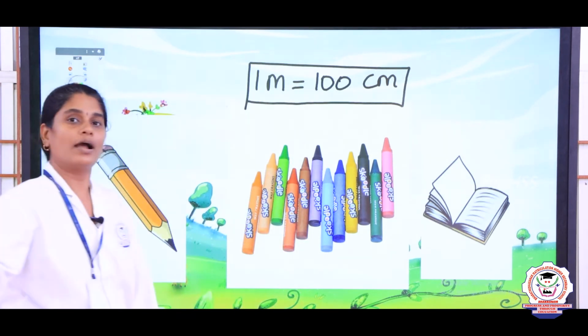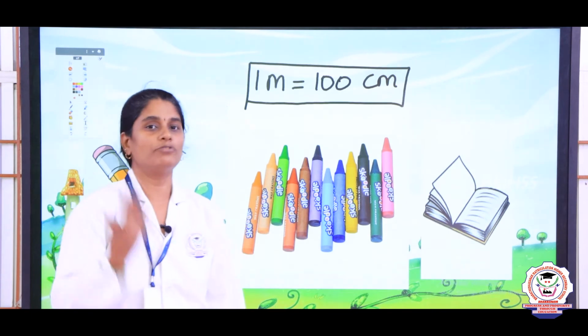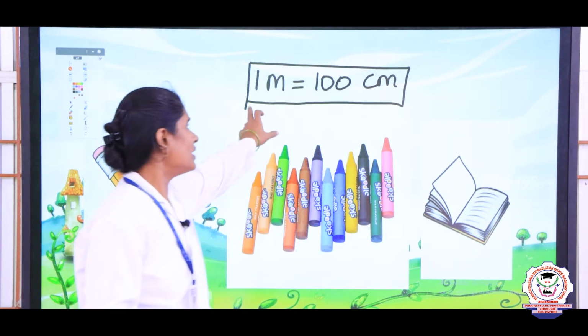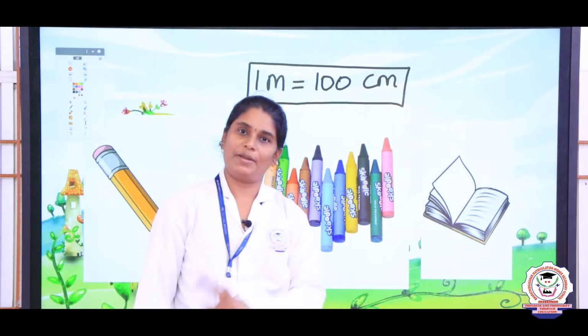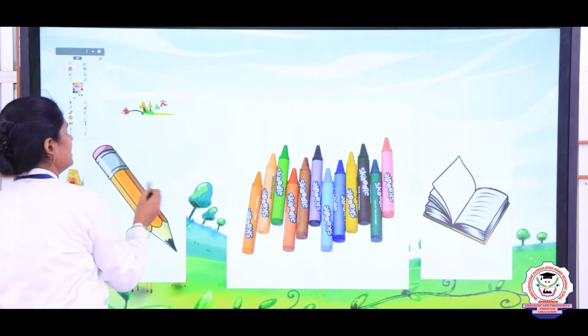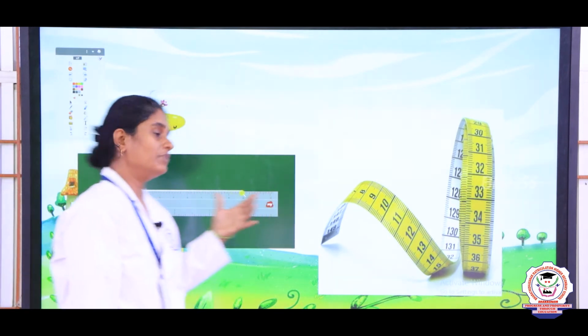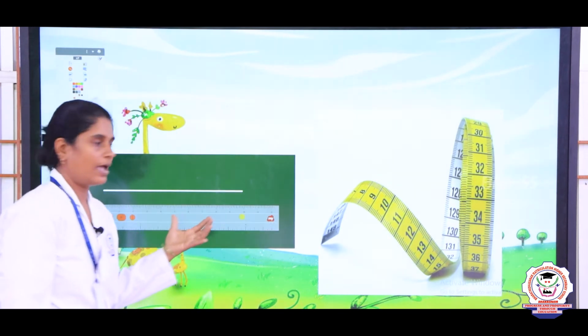So, if you want to convert meter into centimeter or centimeter into meter, we have to apply the formula. So, 1 meter is equal to 100 centimeters for length, right. Okay. So, now let us see the length is measured usually with the help of scale and with the help